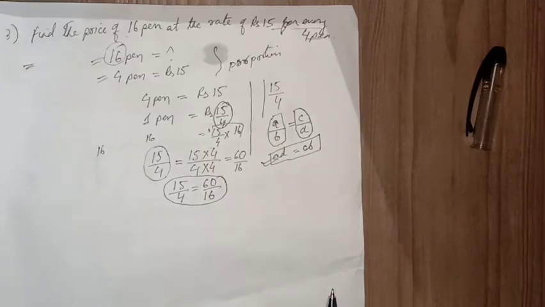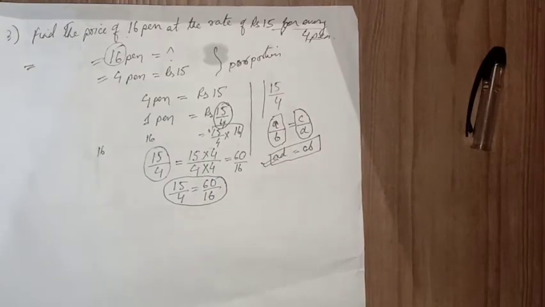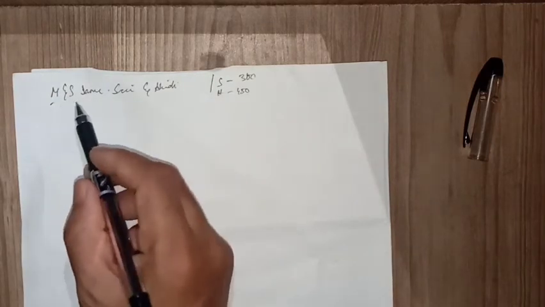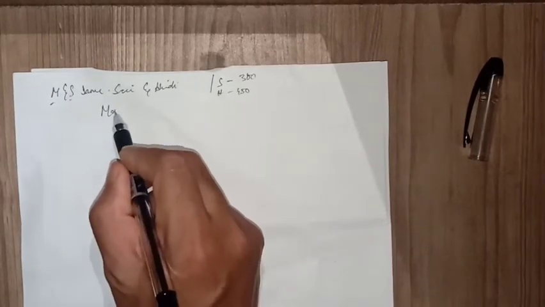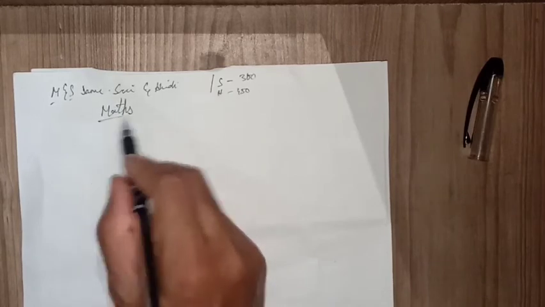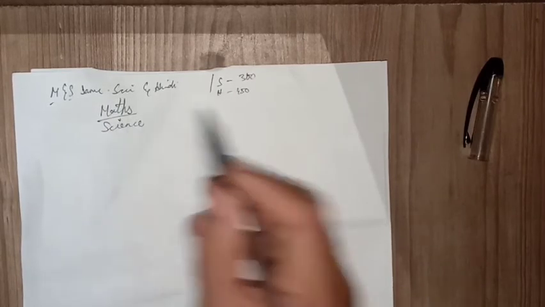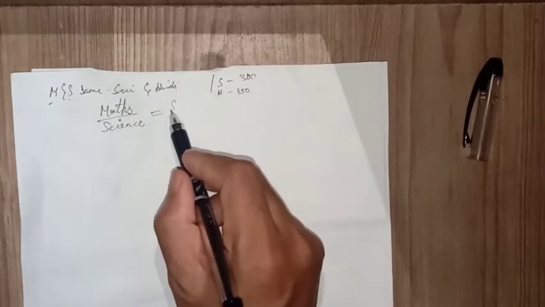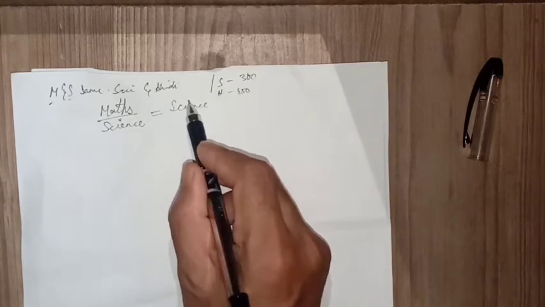Fine. So I'm taking a new question for you. Okay, see, there is a library question. I haven't written the question. The question is big, in fact. Now see, the question was like that. In a library, there are science books, maths books and Hindi books. The ratio of maths and science was equal to the ratio of science and Hindi.